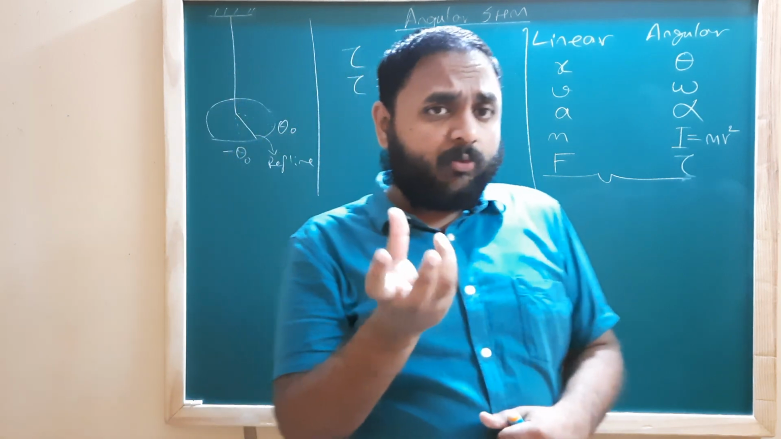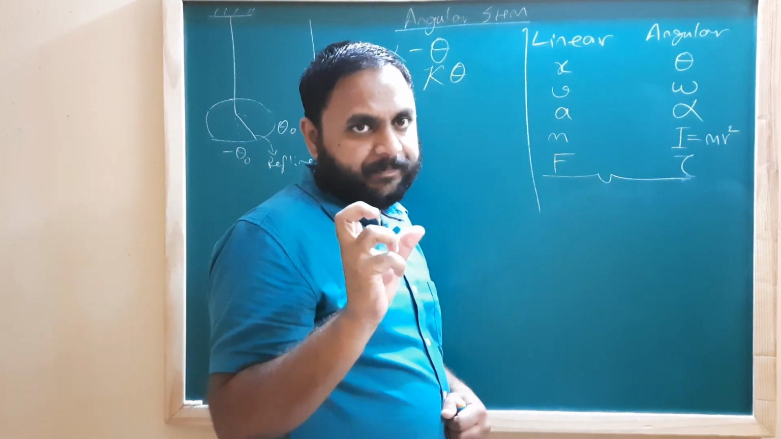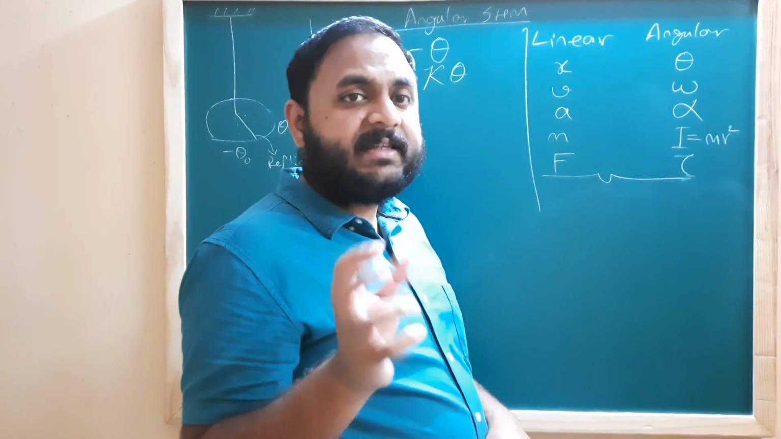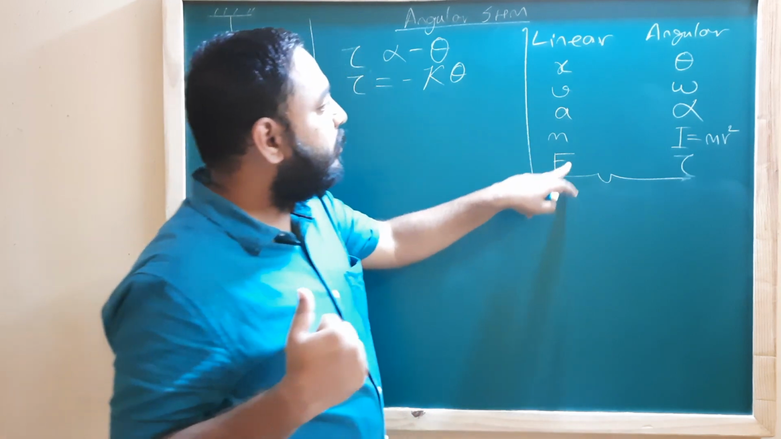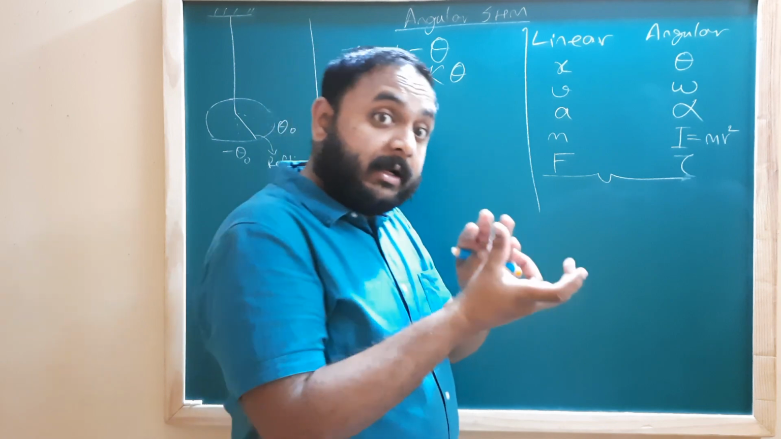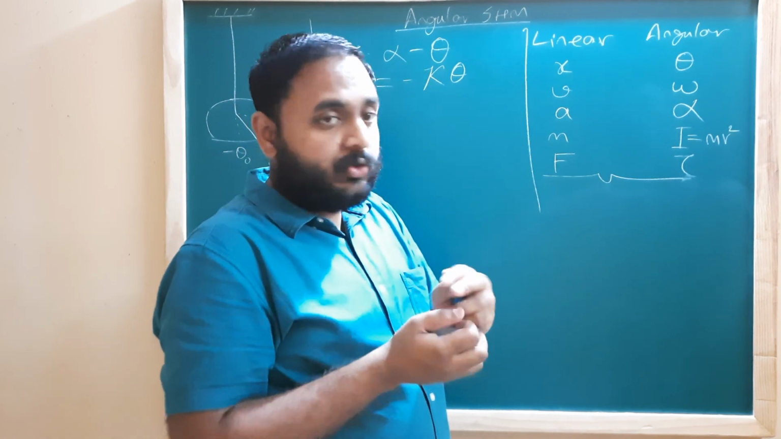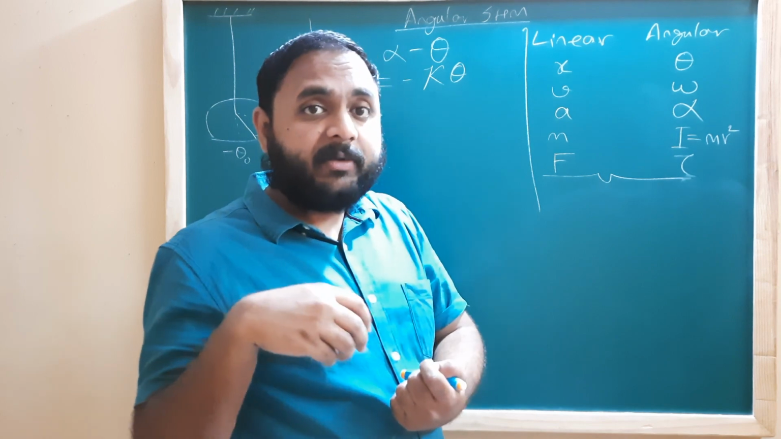In linear SHM, what was k? For a spring, k is the spring constant. For SHM, we say k is the restoring force per unit displacement. मतलब थोड़े डिस्प्लेसमेंट के लिए कम फोर्स, ज्यादा डिस्प्लेसमेंट के लिए ज्यादा फोर्स. So how much force will act on different bodies, that will depend on k.